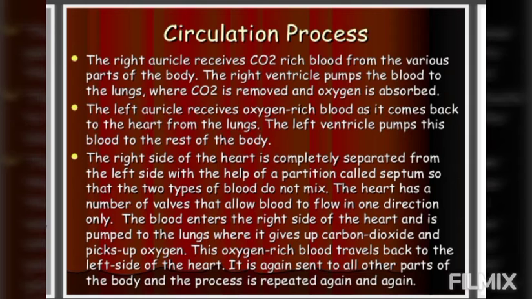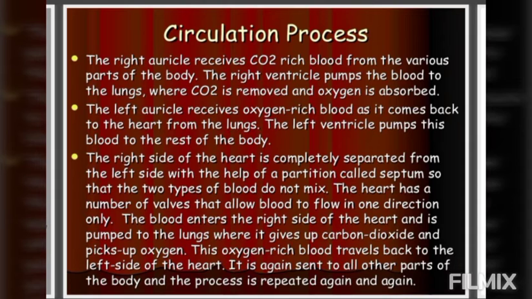Purified blood, which is called oxygenated blood, rich in oxygen, is received by the left auricle from the lungs. From the left auricle, it enters the left ventricle, which distributes the blood to the various organs and tissues of the body through the arteries. So arteries divide into smaller capillaries in the body organs and tissues. Then the blood, having given food and oxygen, collects the carbon dioxide and waste material.